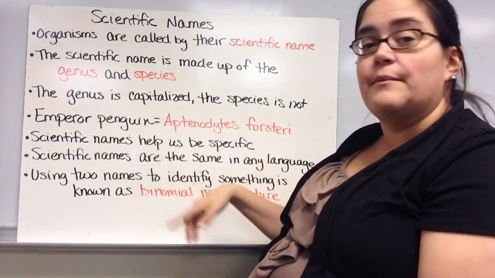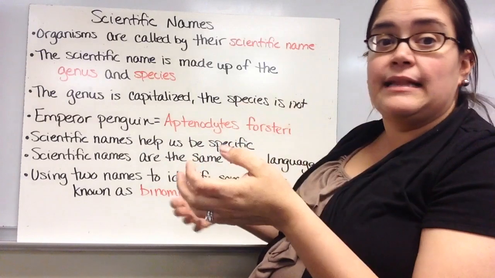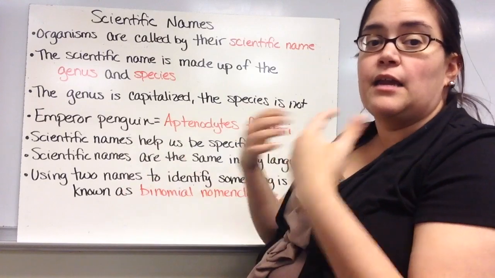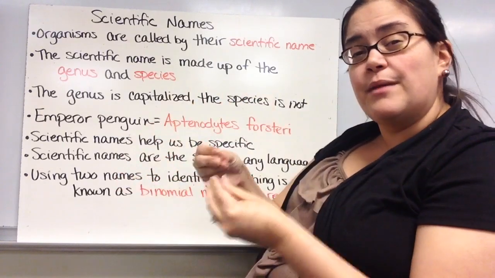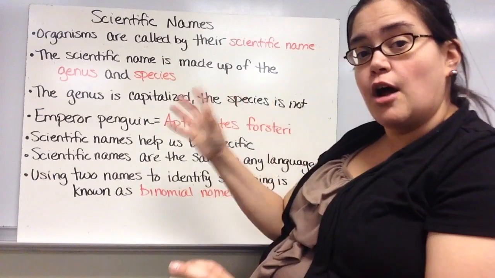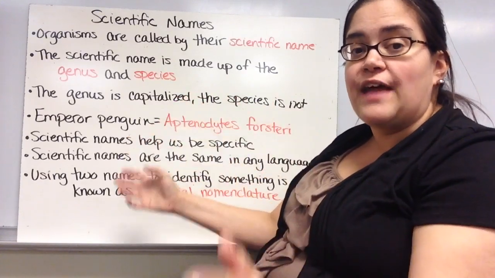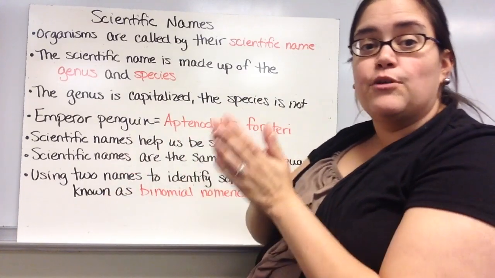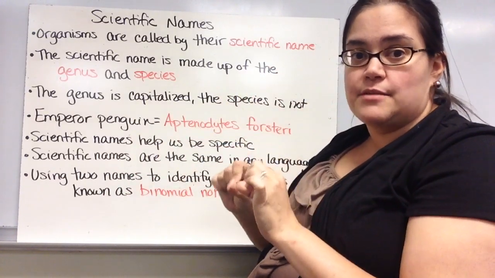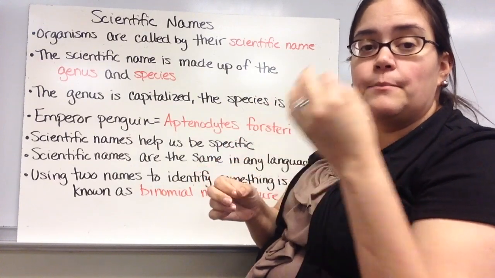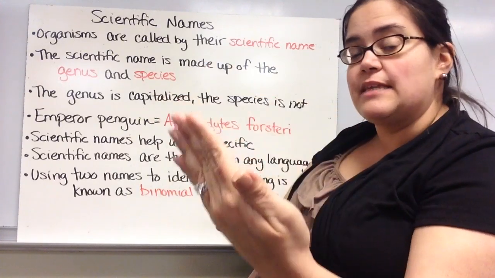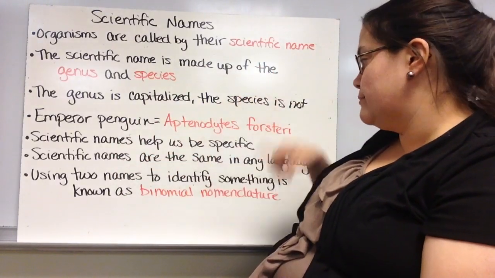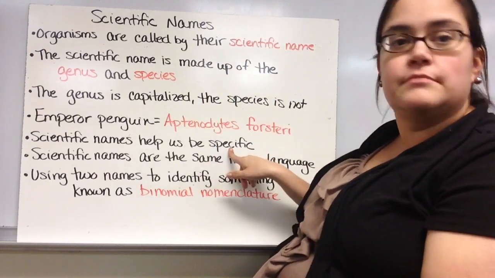Another example is if we were talking about a snake and we were describing the snake that we saw or we're doing an experiment on. If we just said snake, that could be a huge python, that could be a little garden snake, it could be a rattlesnake, it could be a cobra. There are hundreds, if not thousands, of different types of snakes. I would need to use the scientific name so that they would know exactly what type of snake I'm talking about. It's important because the behavior or the habitat of one type of snake can be completely different from another. So you want to make sure you're specific. That's why we use scientific name. Scientific name. Specific. There it is.